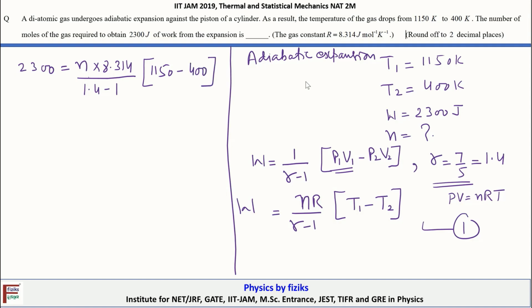After solving it, you can easily obtain that n comes out to be 0.1475. Since we are asked to round the answer to 2 decimal places, the approximate value of n will be 0.15. So this is our answer.